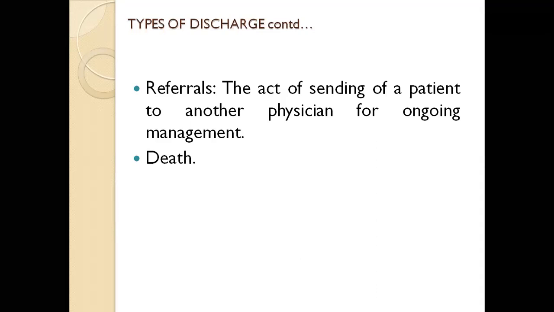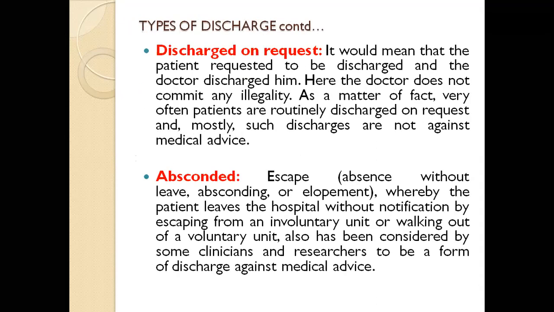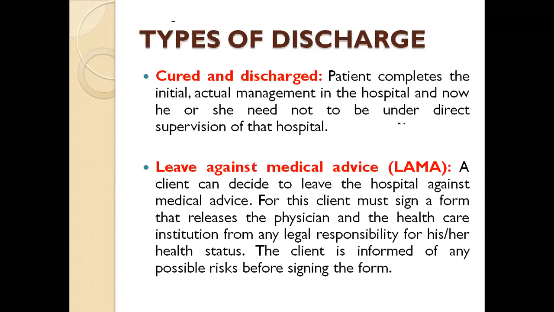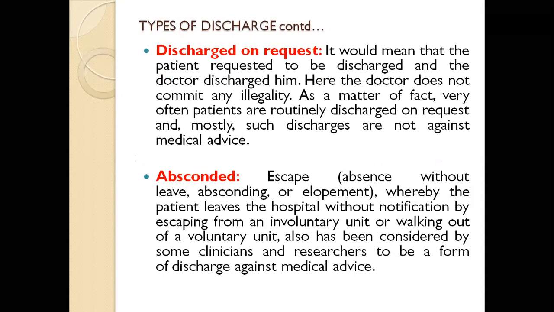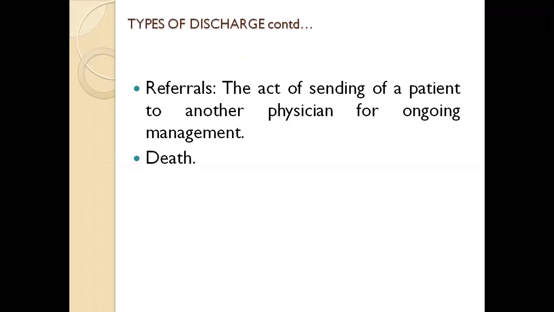Next is death. We all know that, right? Once the patient dies in the hospital, that will also be a type of discharge. Understood everybody, the types of discharge? So what are the types of discharge? First one is cured and discharged, leave against medical advice or LAMA. Next is discharge on request, then absconded, next referrals, and then death. Clear everybody?